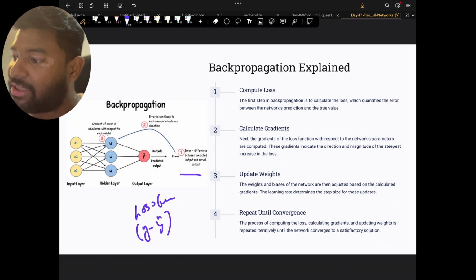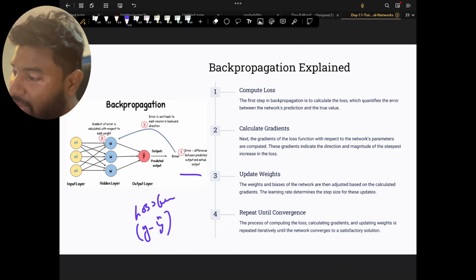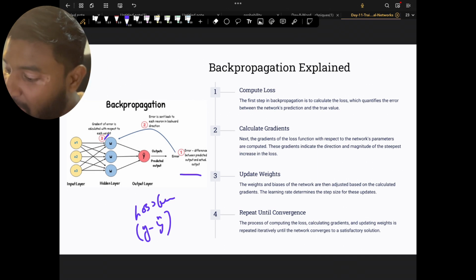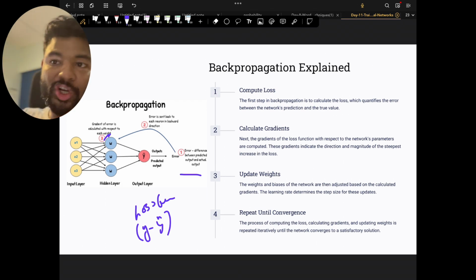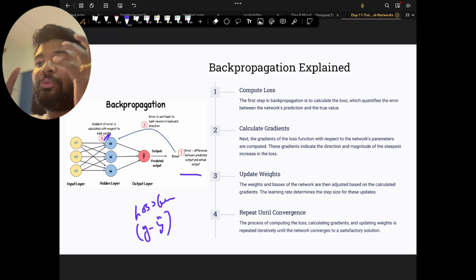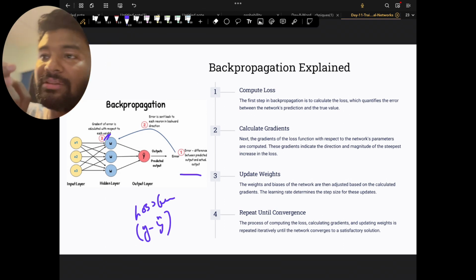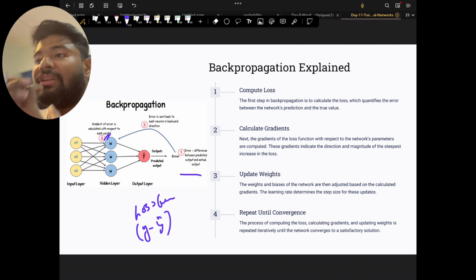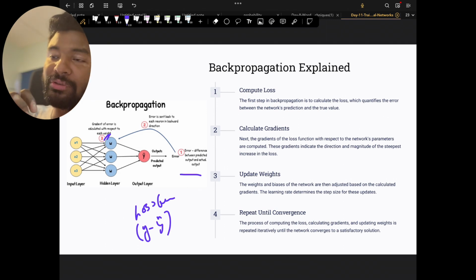Once you compute the loss, then you calculate the gradient. It understands how much weight I have to update. Because remember, only weights can be updated. Input features cannot be updated. The input features are going to stay like that only. The weights are going to get updated. It will understand which weight contributes how much loss because of this neuron. Let's say this neuron is very important to update because it is creating a lot of error in my result. So I will reduce the weight so that it doesn't have much importance.